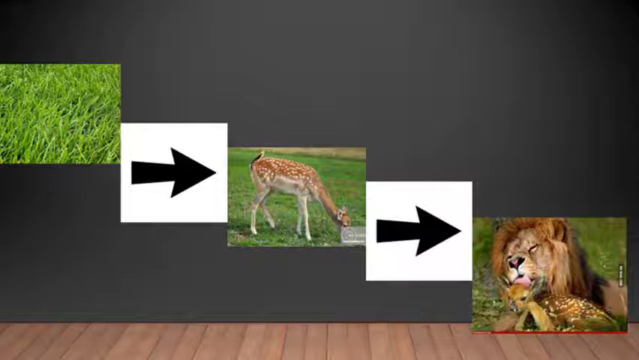Now what happens if there is no grass? The deer will not have food. If there is no food, the deer will die. Then what will happen? The lion will not have food. So there is a balance between each other in the food chain, which is the balance in the whole environment. Okay, and that has to be maintained.